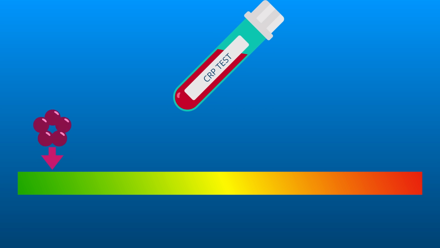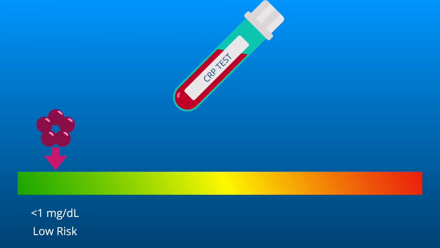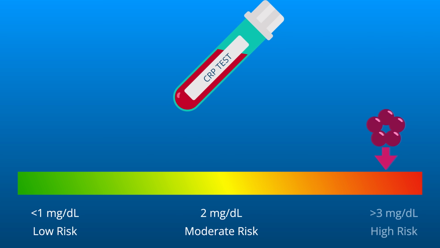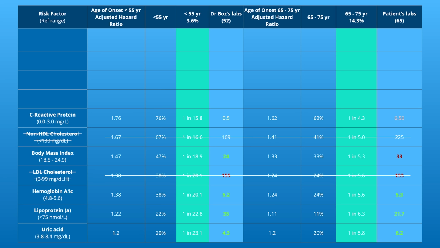When that C-reactive protein is normal, or less than 1, it does not increase your risk of heart disease. But as that C-reactive protein rises and stays there for a long period of time, the risk of heart disease grows over time. Now you'll notice if my lab was abnormal, it would increase my risk of heart disease to 1 in almost 16 people. But because my patient has aged, her risk shoots up very quickly to 1 in 4.